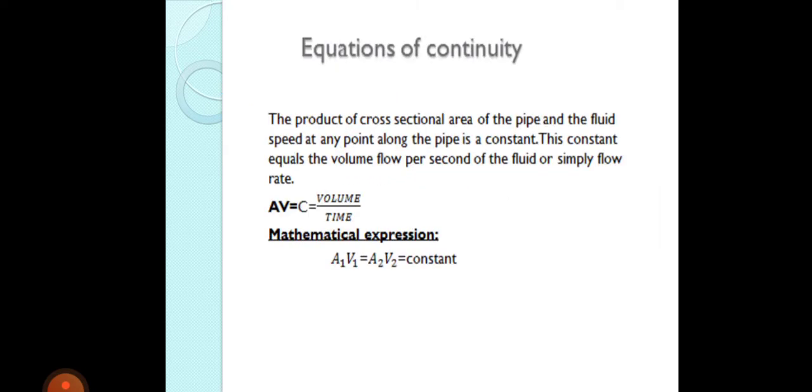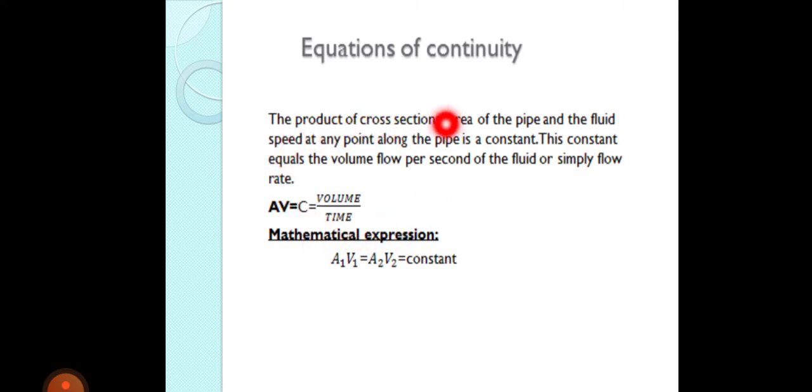First we learn about the equation of continuity. Equation of continuity is the product of the cross-sectional area of the pipe and the fluid speed at any point. Area is written with A and the speed with V. The product of area and speed equals a constant. This constant is equal to the volume flow per second of the fluid, or simply the flow rate.